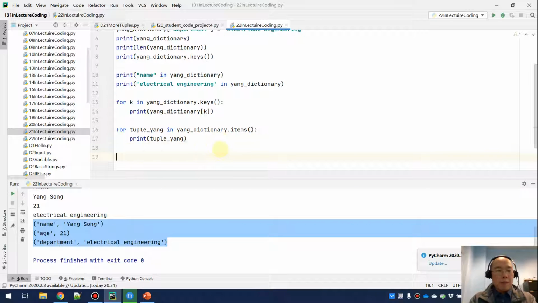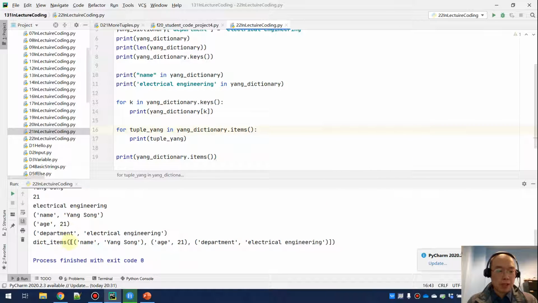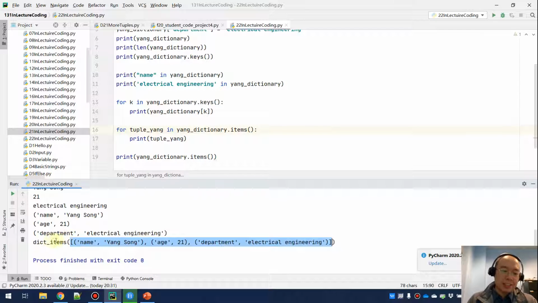Or let me try this one. If I want to print the Young dictionary dot items, what are we going to have? Okay, we are going to have this thing. This is a dict_items. But you can consider this as this part: a list, with square brackets, and inside we have all tuples. Each tuple is a key-value pair in the dictionary.